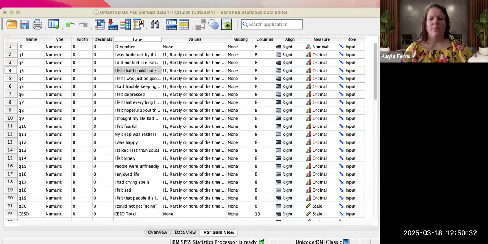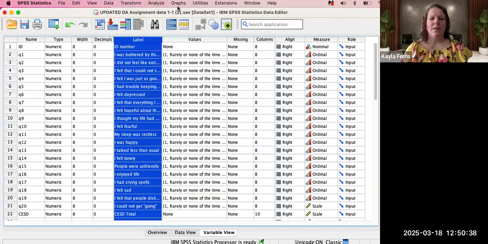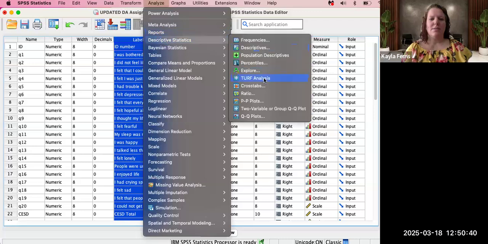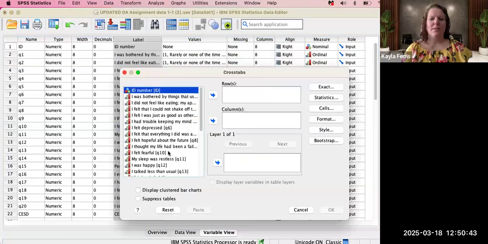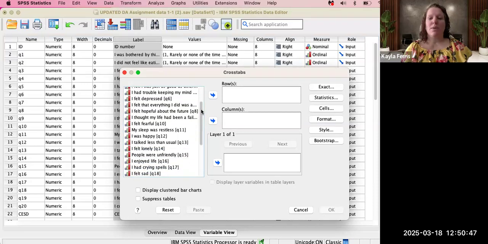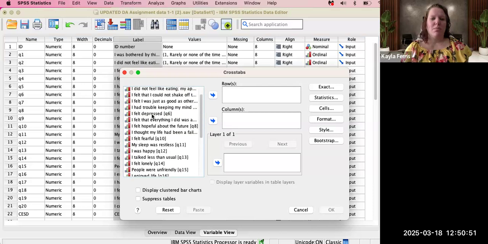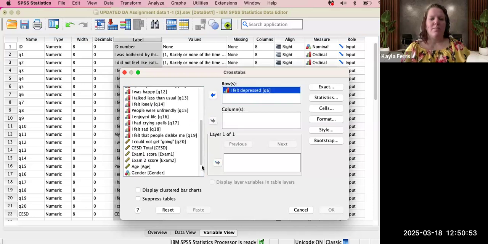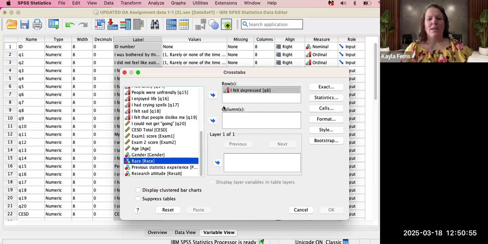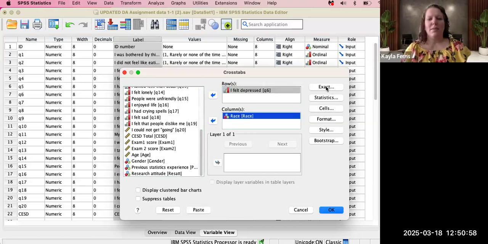We are now doing a bivariate analysis, which is comparing two different variables instead of just one. So we want to go up here to Analyze, Descriptive Statistics, Crosstabs. And let's say we want to compare different races and we think one race may feel more depressed than another. So we would want to put I felt depressed for the dependent variable and then the race as the independent variable.